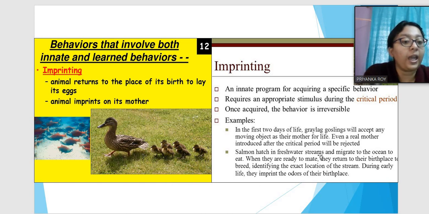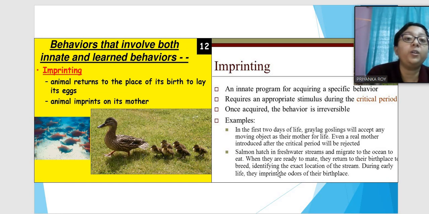Like the salmon fish, they hatch in freshwater streams and they migrate to the ocean to eat. When they are ready to mate, they return to the freshwater, they return to their birthplace to breed, identifying the exact location of the stream. During their early life, they imprint the odors of their birthplace. So when they were really young, they imprinted in their mind what their birthplace is like.